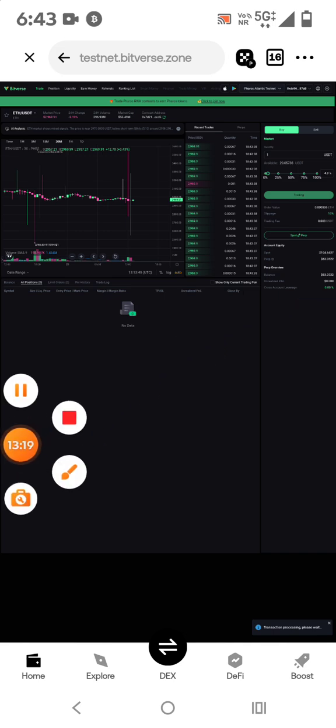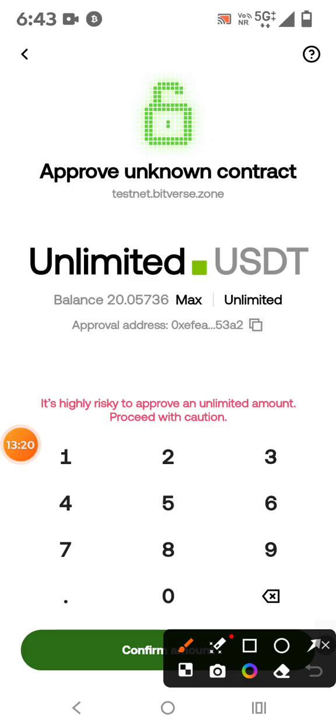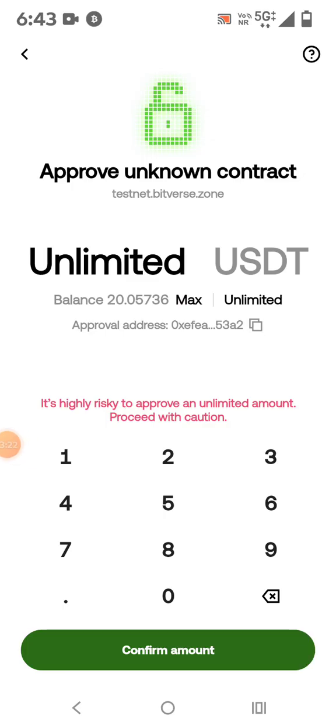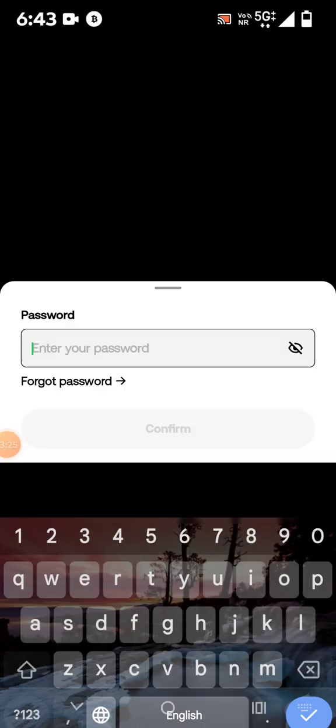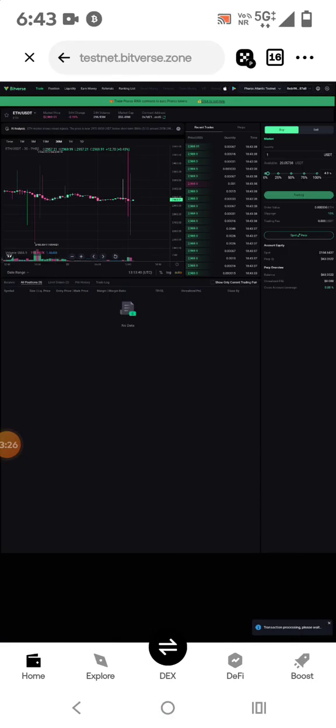So you have to always watch. So here let me select maximum and confirm amount. So let me select this. So this way friend, first we have to approve the contract, and I think then trading will start.